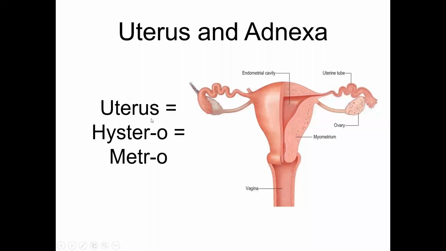The word uterus in Greek is called by two other terms, hyster and metro. When you remove the uterus, it's called hysterectomy, because you're using the Greek word. And you can see the inner cavity of the uterus, which is called the endometrial cavity. The inner lining of the uterus is called endometrium. The muscular layer of the uterus is called myometrium. And the peritoneum on the outside is called perimetrium. So whenever you use the word metro or hyster, both refer to